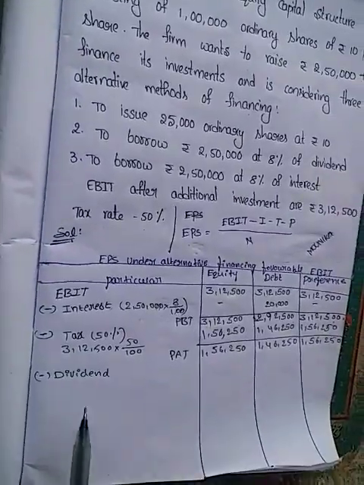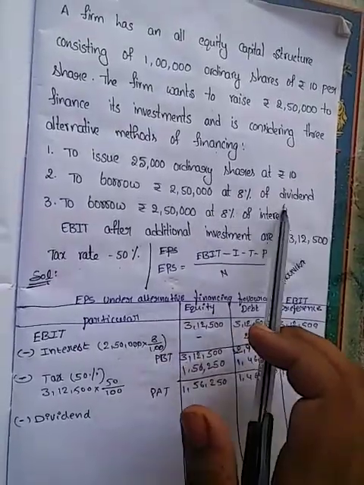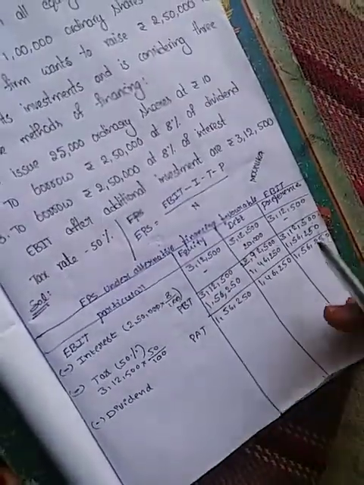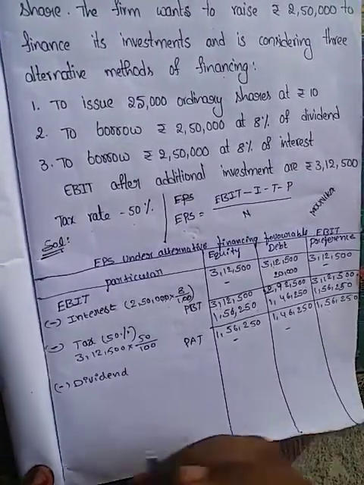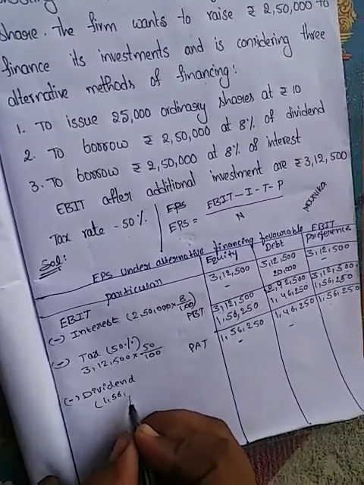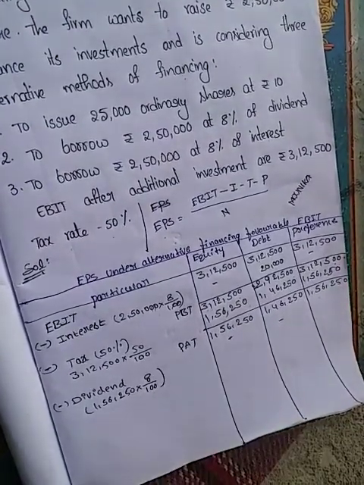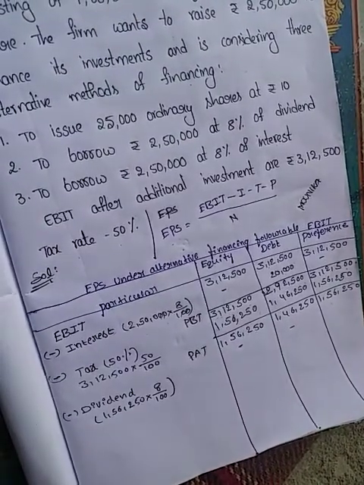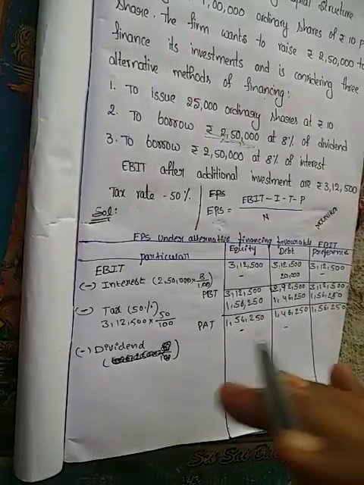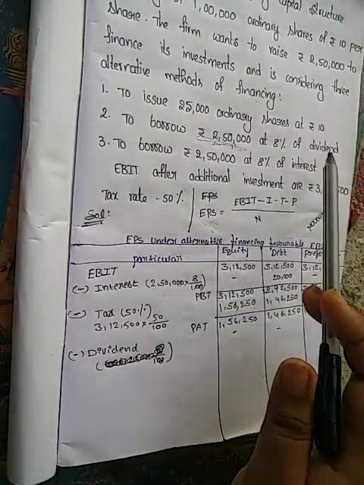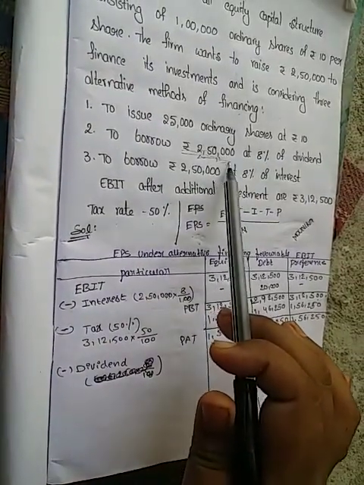And next we deduct the dividend. To borrow 2,50,000 at 8% dividend, we calculate dividend on the preferential capital. Sorry for the disturbance. We calculate the dividend on this amount 2,50,000 at 8%.